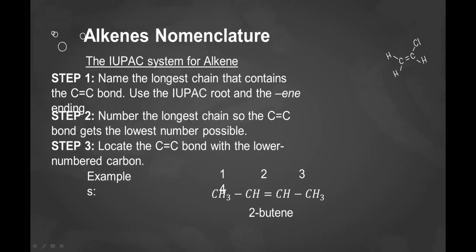If the double bond is equidistant from both ends of the parent chain, begin numbering from the end closer to the substituent. Give the position of the double bond in the chain as a single number, which is the lower numbered carbon atom participating in the double bond. Next slide.